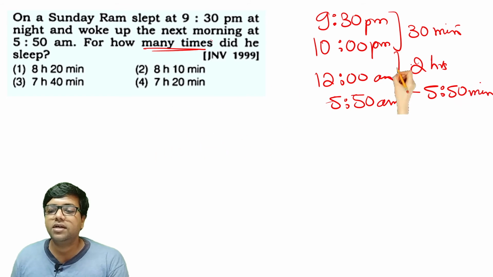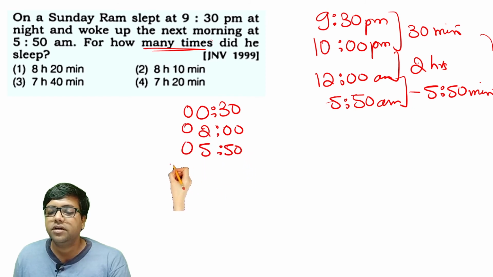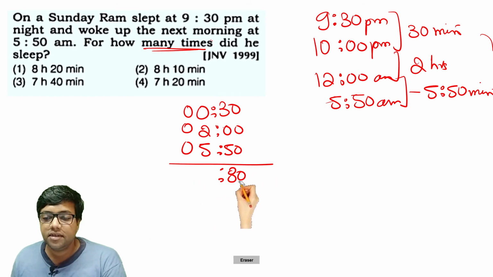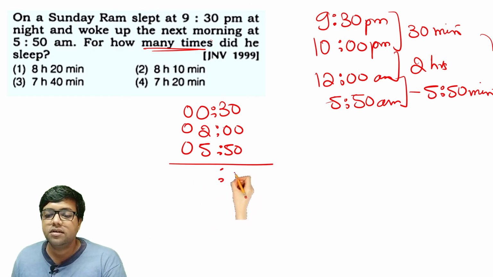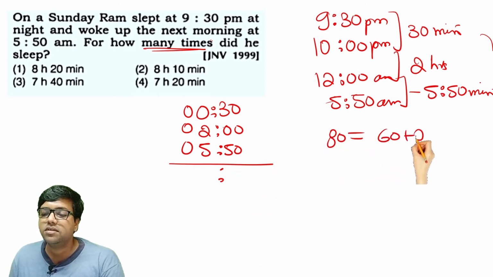Okay, so let's add all the three values. 0 hours and 30 minutes, 2 hours, and 5 hours 50 minutes. Here in the minutes you will get 80 as the answer, but will we write 80? No, we will make it 20. The value 80 is equal to 60 plus 20, right?